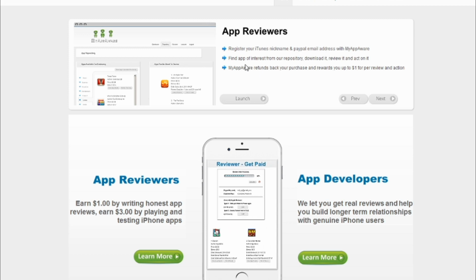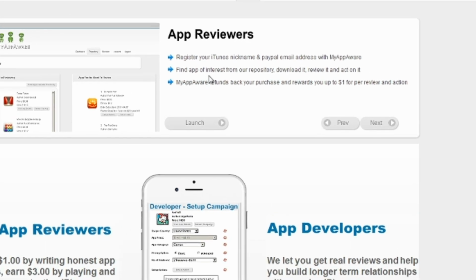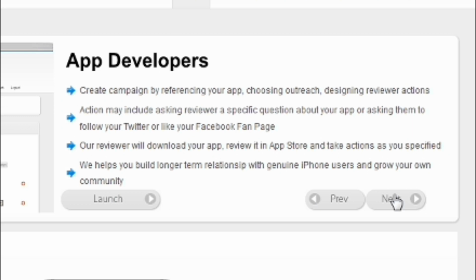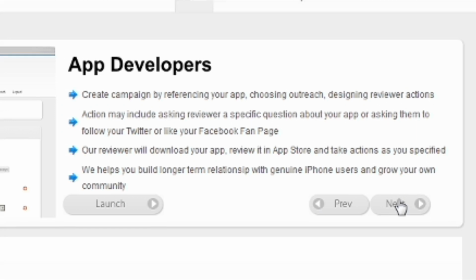Okay, this is fine: find an app of interest from our repository, download it, review it, then act on it. My App Reviewer will refund your purchase and reward you up to $1 per review and action. They reward you $1 for action, $3 for an app download and playing around with the app.